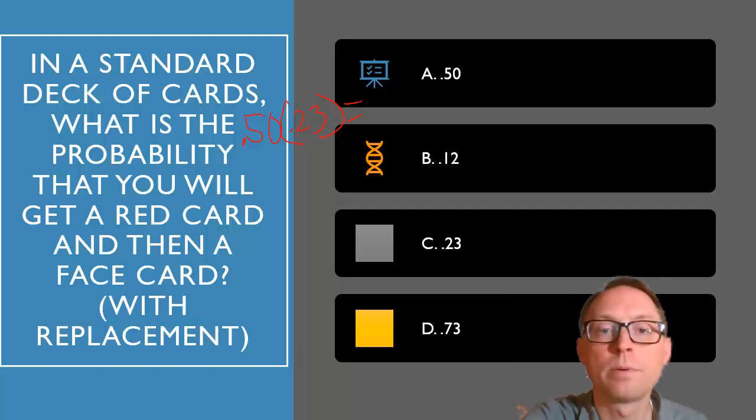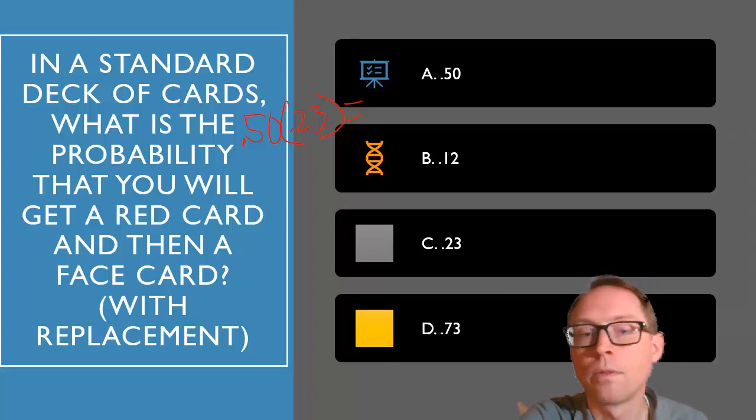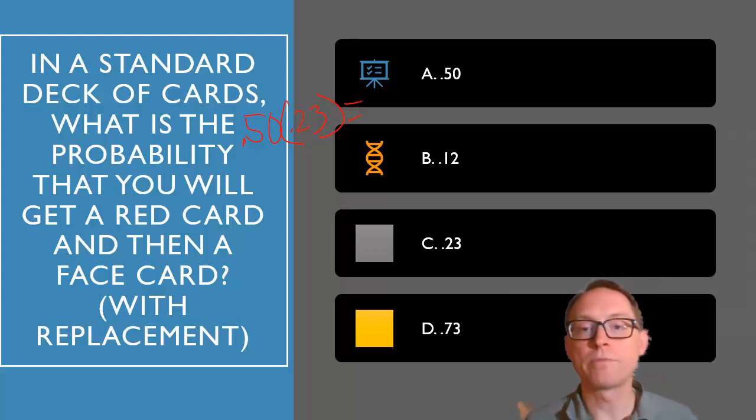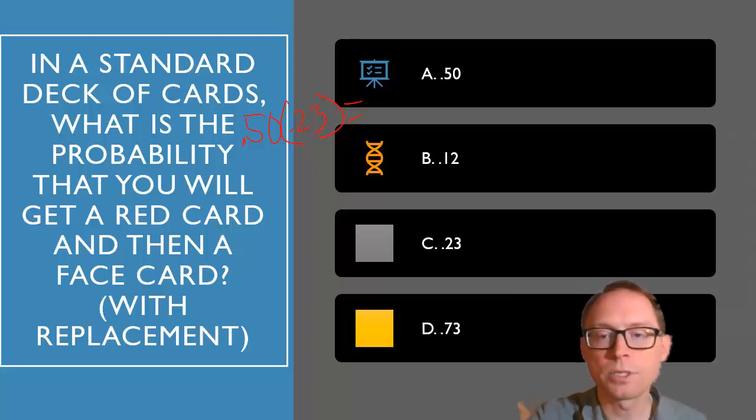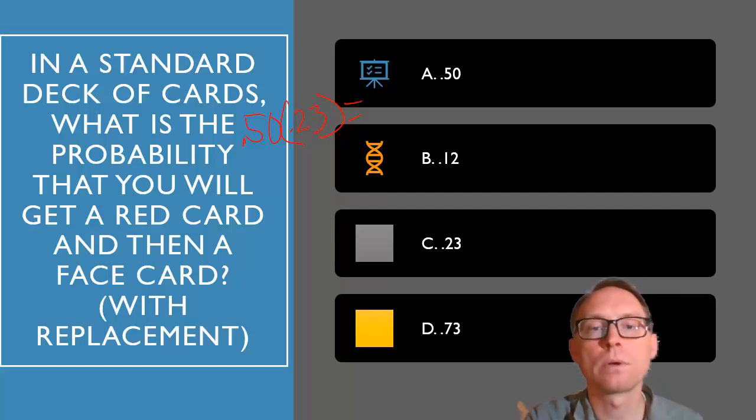0.1154. So the answer would be you round it up to 0.12 if you round it to 2 decimal places. So the probability of that happening is 0.115. All right, which is half of a quarter. Okay, close to half of a quarter.